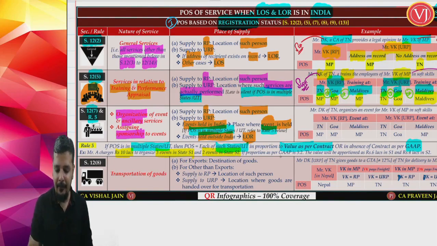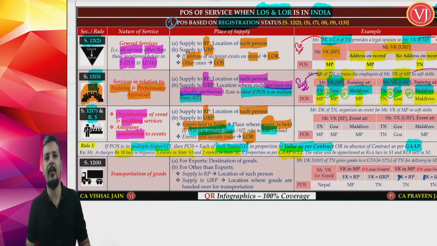But if contract is not clear, then you have to go with generally accepted accounting principles, which in this scenario will be 10 lakhs for 5 events, 3 in state 1 and 2 in state 2. So the ratio will be 3:2. So value will be apportioned in 3:2 ratio, which means 6 lakhs will be apportioned to state 1 and 4 lakhs will be apportioned to state 2. Right, that is all about your Rule 5.